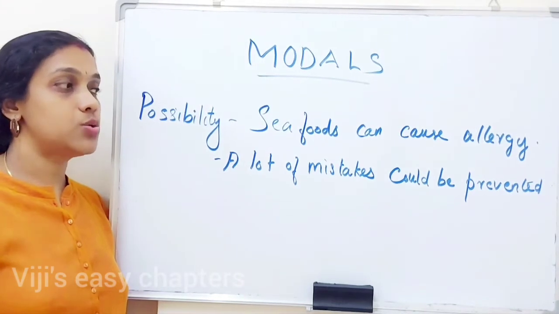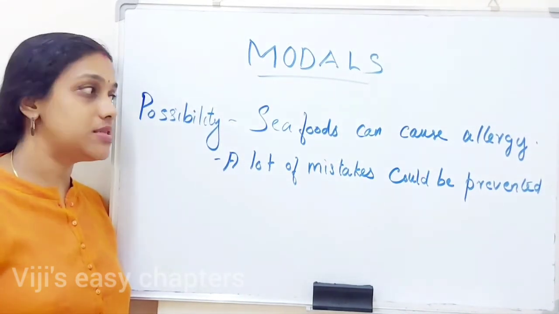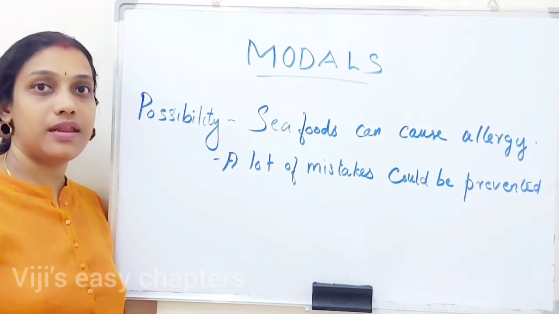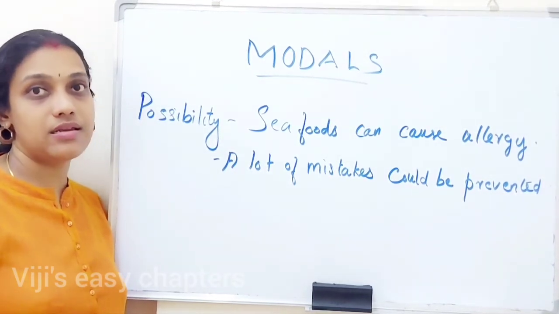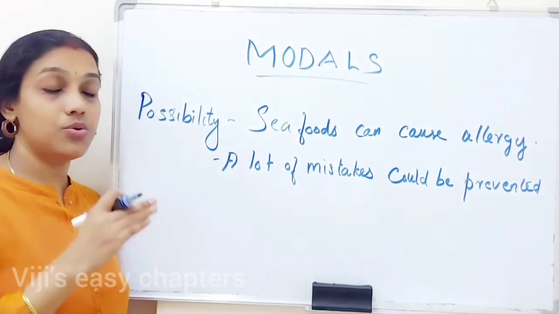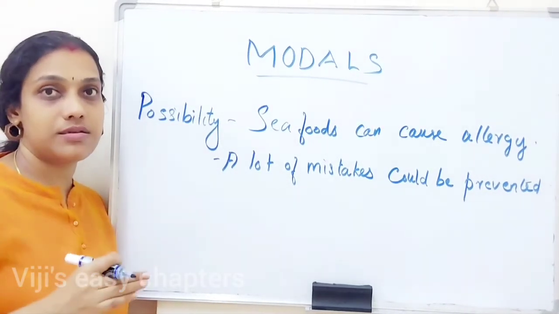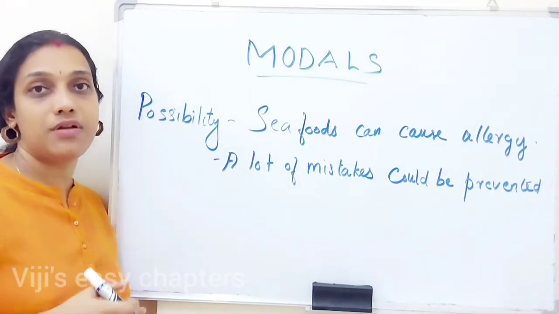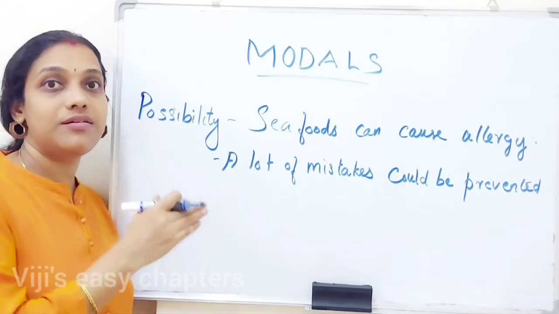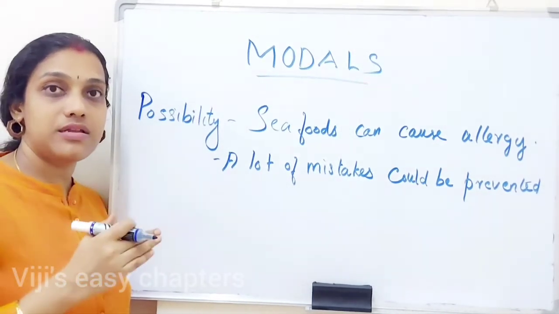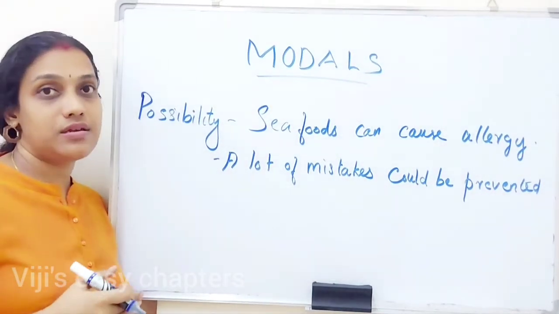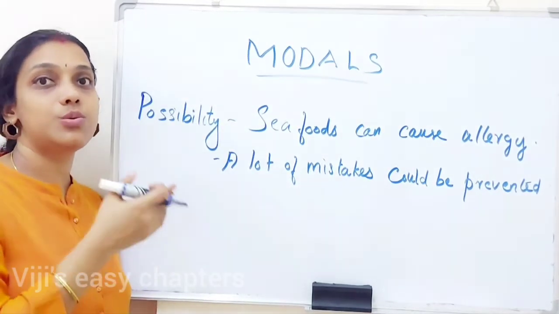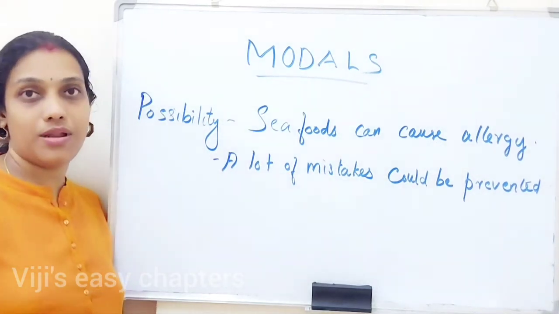A lot of mistakes could be prevented. That means already mistakes have happened. We could have done in a better way to prevent the mistakes. That is what the sentence is conveying, right? So here could is expressed in past tense. Already mistakes have happened, but if you studied well, you could have done better. So here could is used in past tense, whereas in the first sentence can exist in present tense. Both are used for possibility only.